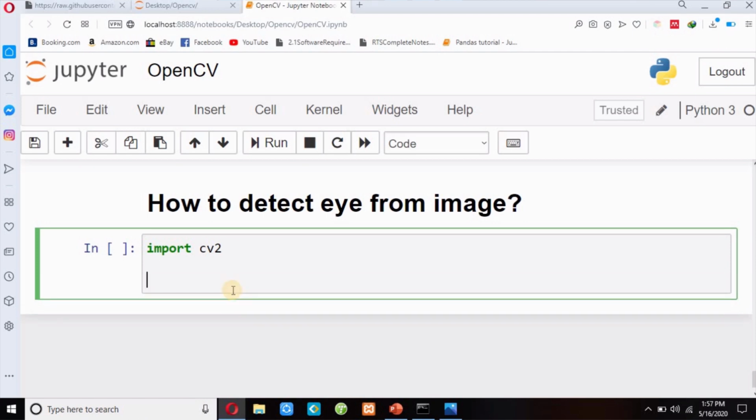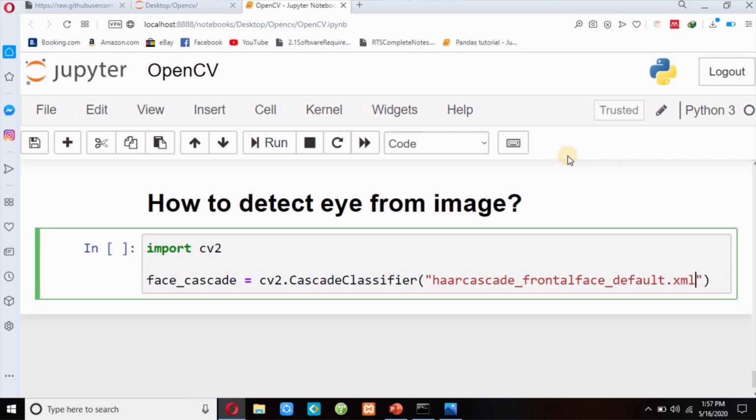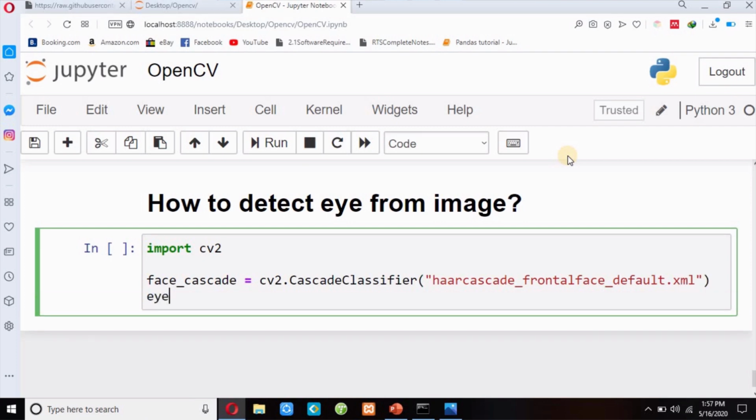So I will write face_cascade equals cv2.CascadeClassifier, and I have to pass haarcascade_frontalface_default.xml. And then I also have to use eye_cascade equals cv2.CascadeClassifier. I have to pass haarcascade_eye.xml.